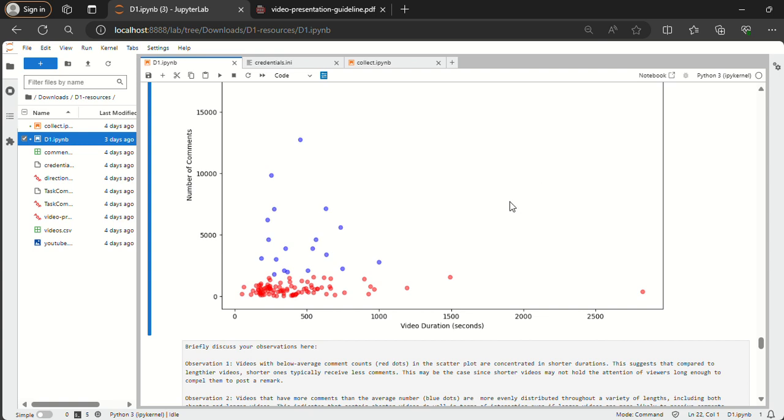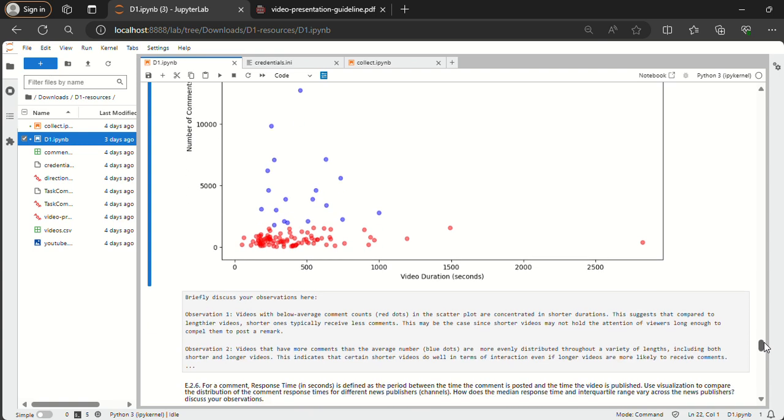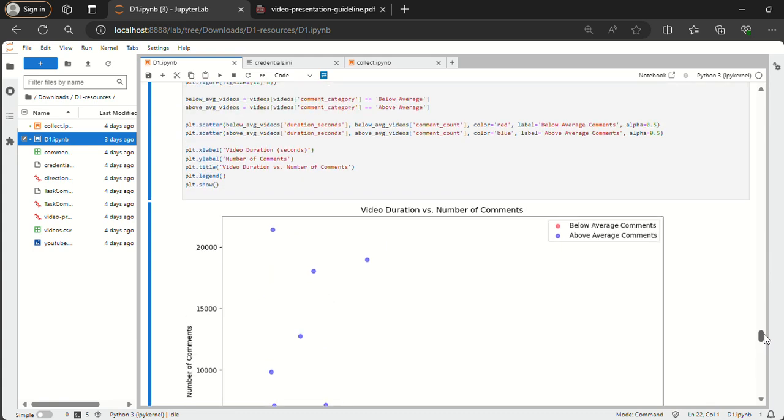And then I plotted the data using the plt functions here and created this scatter plot. After observing the scatter plot, I came to know that the red dots, which indicate the below average comments, are concentrated in shorter duration of the videos, whereas the blue dots are prominent for the lengthier videos, which means that the lengthier videos may compel the viewers to comment something or to post their remarks, whereas shorter videos are not compelling enough for someone to post a remark or a comment.